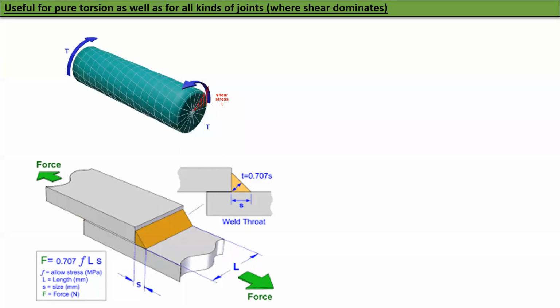So for welded joints, find the force on the joint, divide it by the weld area, and treat it as simple shear. Use the stress state that goes with simple shear and compute the various criteria. That's it. These two things are very useful.